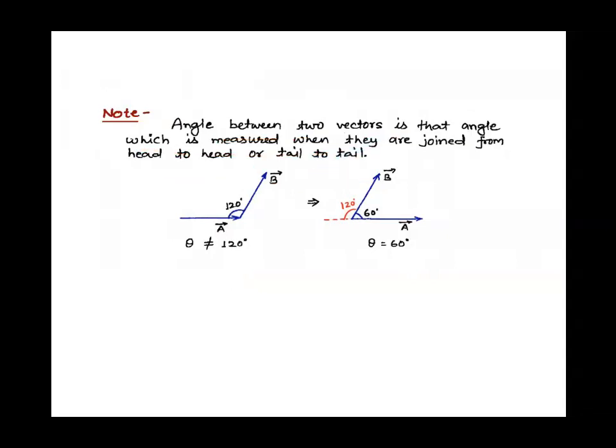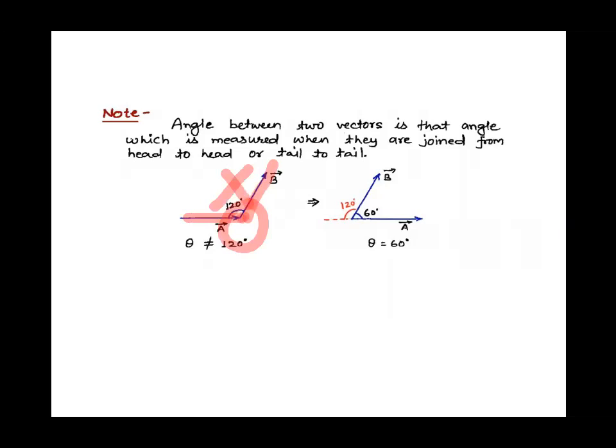Suppose in this figure this is our vector A and this is our vector B. Here the head, the arrow of vector A, and the tail of vector B are connected. So this 120 degree is not the angle between these two vectors.